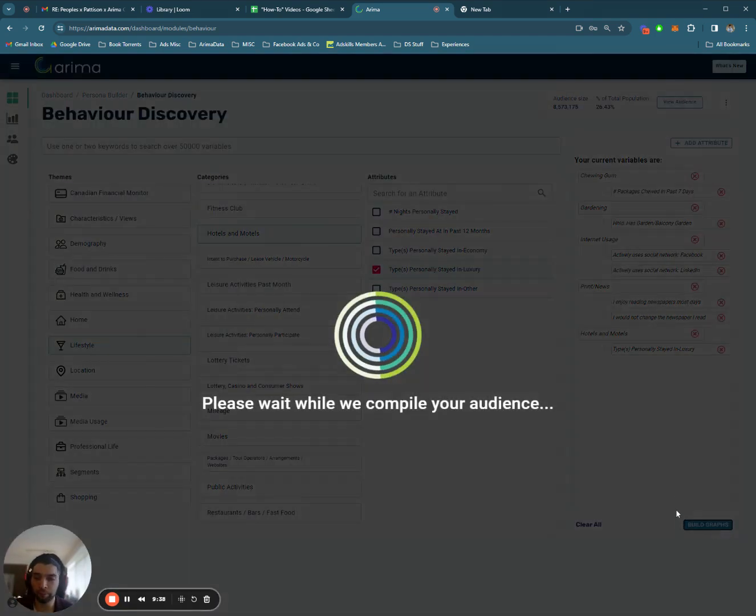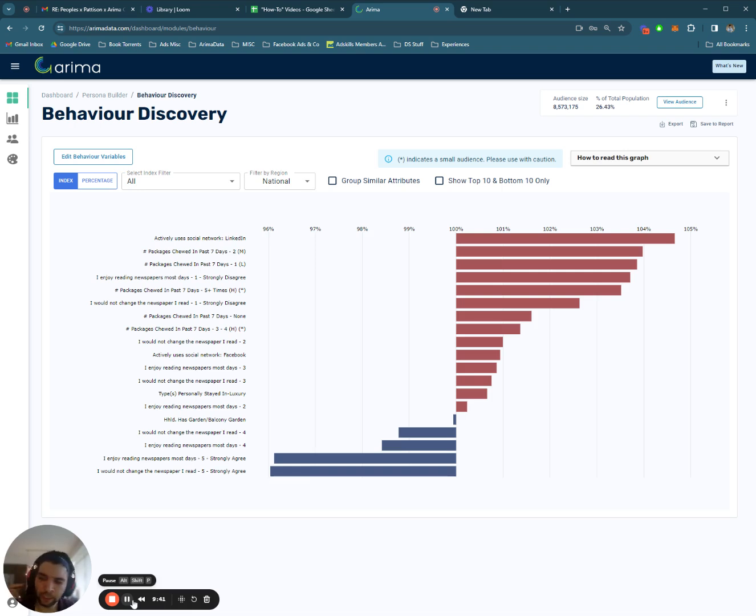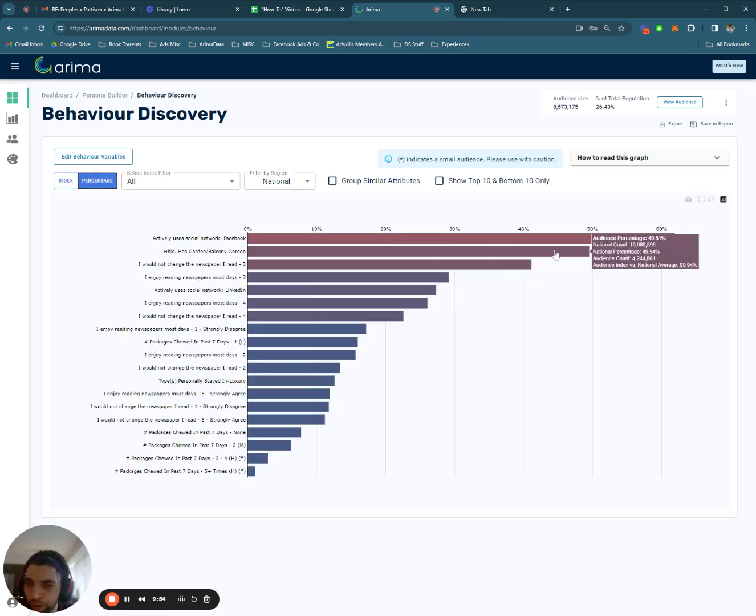So now I can build this graph, and now we've got all of our queries in a nice little chart here that we can modify. By default, it's set to index, highest indexing against lowest indexing. We can also look at this as a percentage if we want.